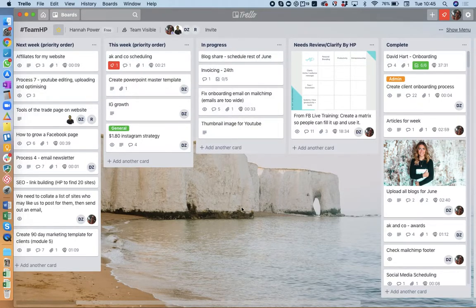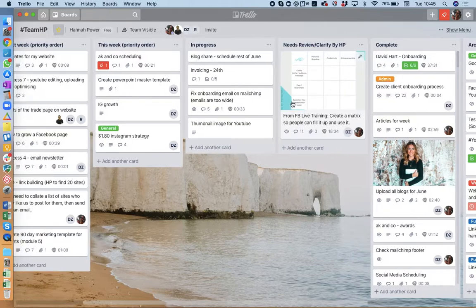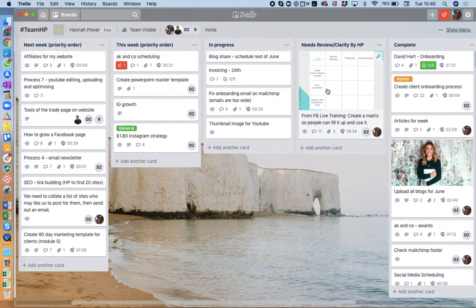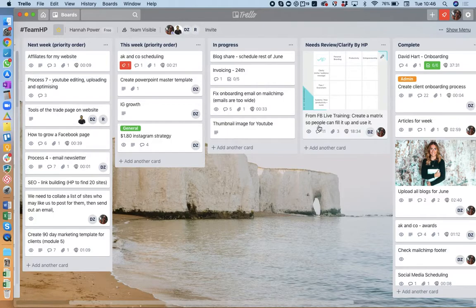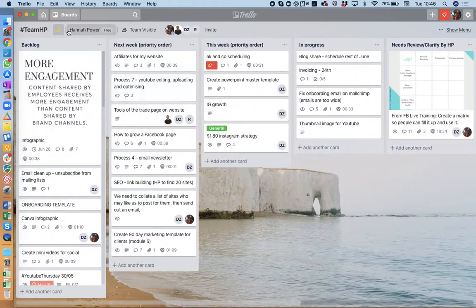So I can always see the things that are in progress, whether it's me doing them or somebody else. And then when they're here, that they either need reviewing to sign them off, or they just have a question that needs clarifying, they go in here. And that means that once a day, once every 2 days, I can come into this board and check this list and make sure that no one's being stalled by me. So that's the business management way of using Trello.